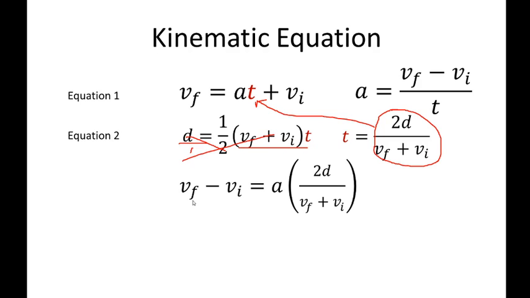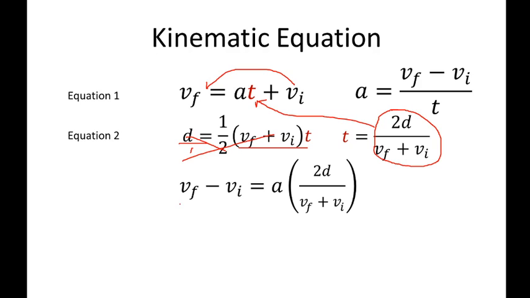So it will now be vf, here also. So we will substitute this equation. We transferred vi to the other side.